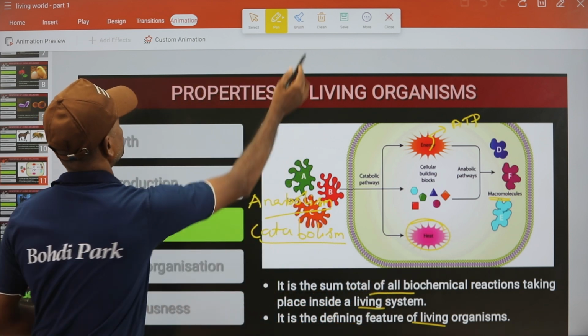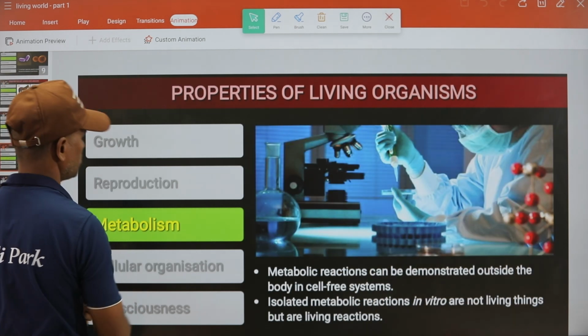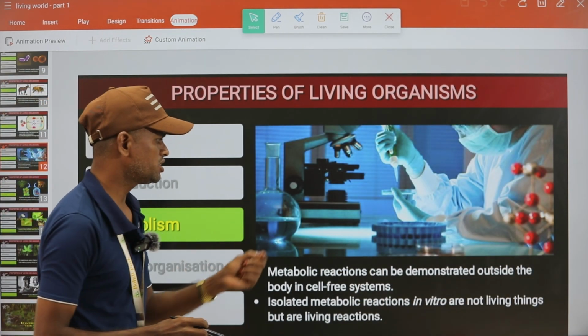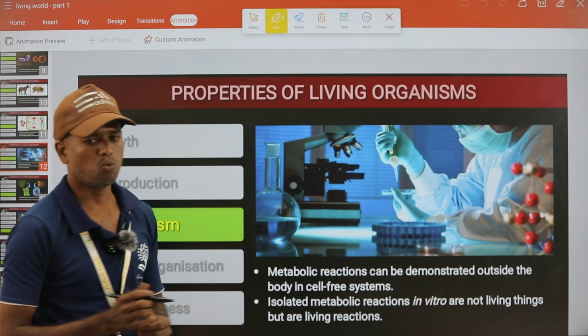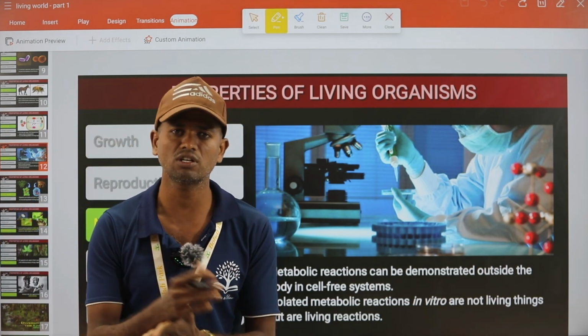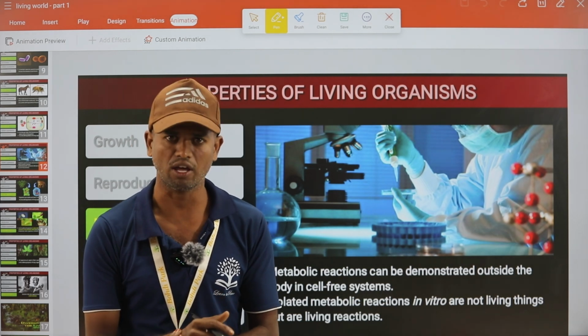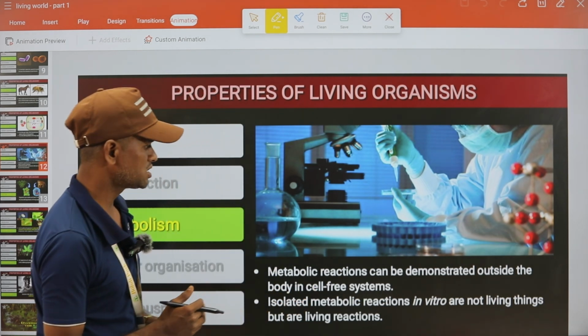So next, metabolic reactions can be demonstrated outside the body in cell-free systems. Okay. So what is happening? For example, if glucose is converted into pyruvate in the glycolysis pathway, it can be demonstrated in the laboratory. Isolated metabolic reactions in vitro.